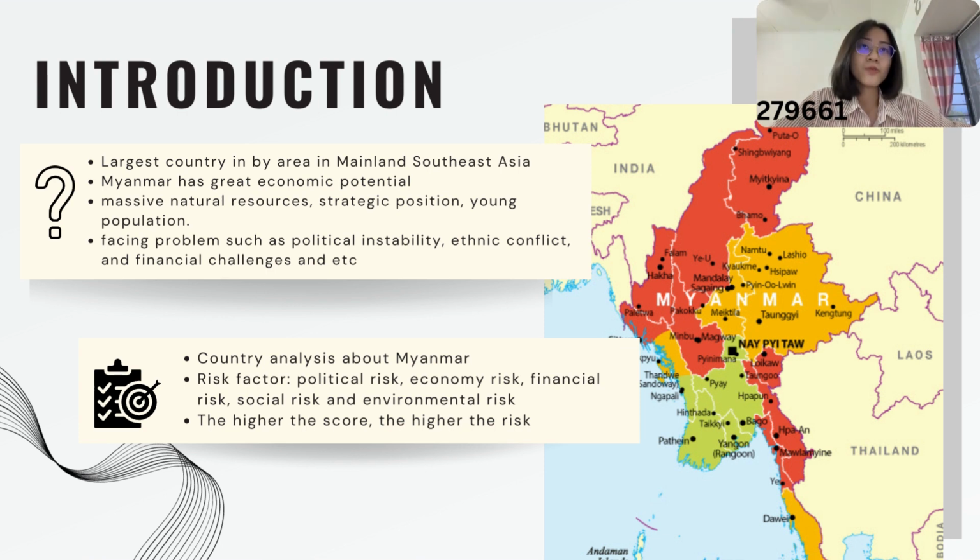For our presentation, we will be analyzing the country risk from 5 risk factors: political risk, economic risk, financial risk, social risk, and environmental risk, as well as assigning the score and weight respectively. Then, we will get the overall country risk by summing up the scores of those risk factors. We consider that the higher the score, the higher the risk for the country.